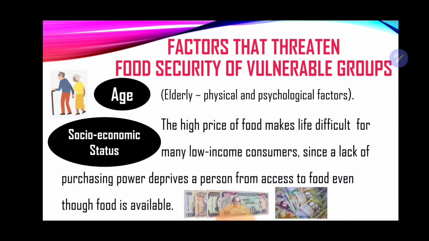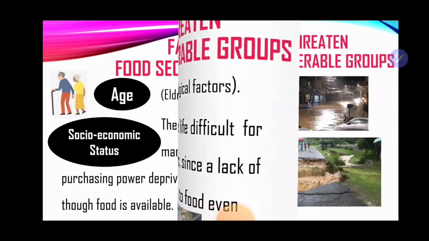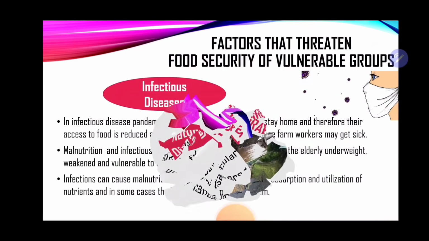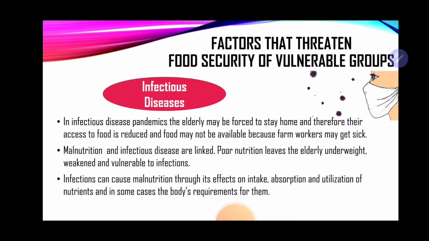So the lack of purchasing power deprives them from access to food, even if the food is available. We spoke of natural disasters, which is prone in the Caribbean, maybe hurricane, floods, and droughts that may destroy crops, livestock, or even the farmers as well who produce these foods. And also we speak of infectious diseases. They may be forced to stay home, therefore access to food is reduced, and food may not be available because, as we say, farmers may get sick or they may die.